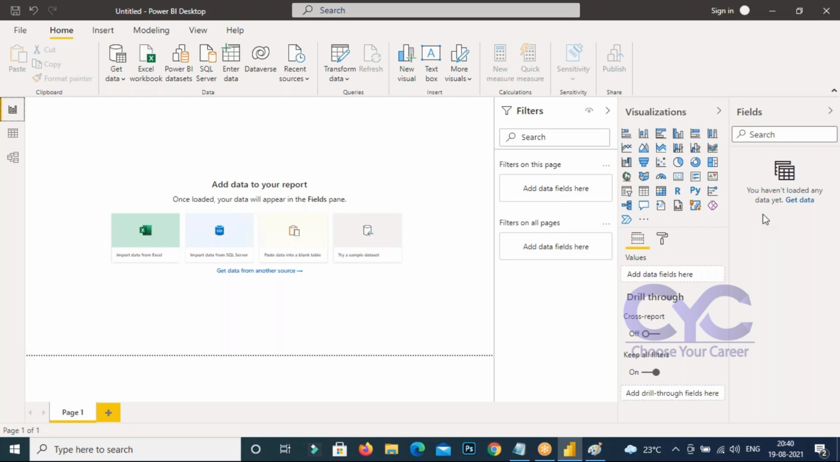Fields pane is nothing but the columns from the data. The columns you are going to use from the data here have to be called fields here. These are the diagrammatic representations we can use here. And these are the filters we can apply here. So it is a basic thing here.